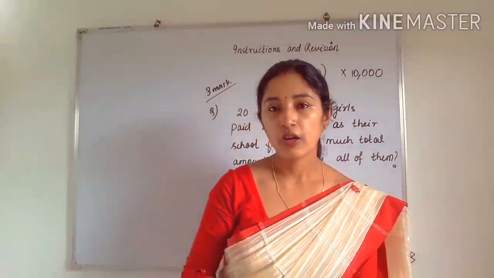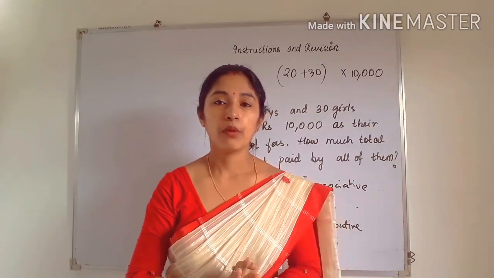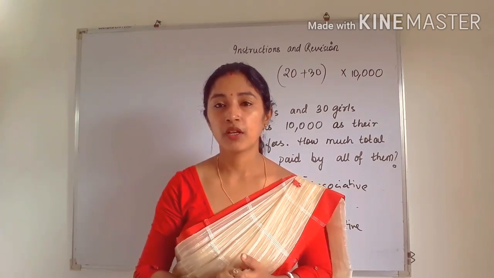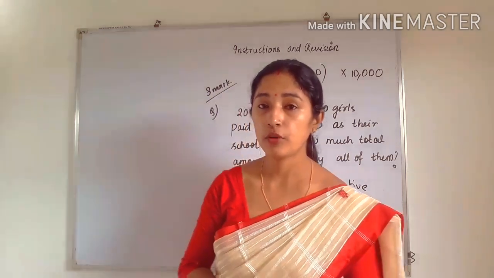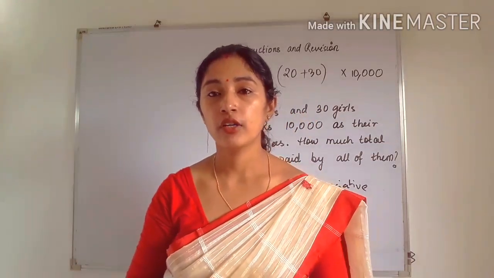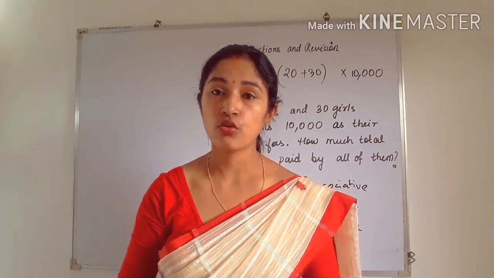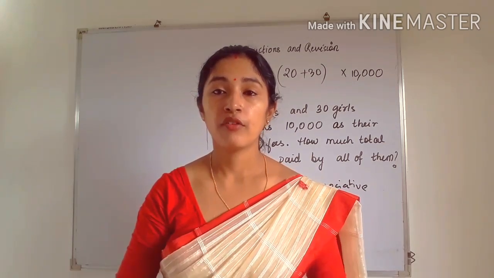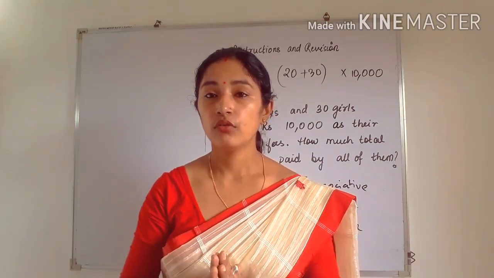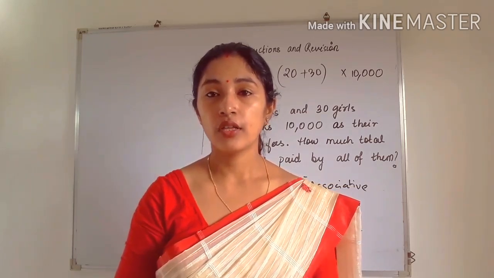So next will be the 4-mark question, and the 4-mark question will be simplification, or there may be a word problem. Okay. So try to study from chapter 1, chapter 2, chapter 3, and practice all the word problems. Okay. Similar types of questions I will give in the 4-mark question. There will be only 2 questions of 4 marks, but you have to solve them. Okay. So as I already told you, you have to take your rough copy with you. You have to solve in the rough copy, and after that you have to click on the correct option.